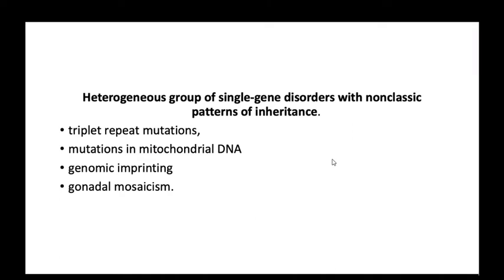Another group is the heterogeneous group of single gene disorders with non-classical patterns of inheritance, which includes triplet repeat mutations, mutations in mitochondrial DNA, genomic imprinting, and gonadal mosaicism. These diseases have a different, non-classical pattern of inheritance.